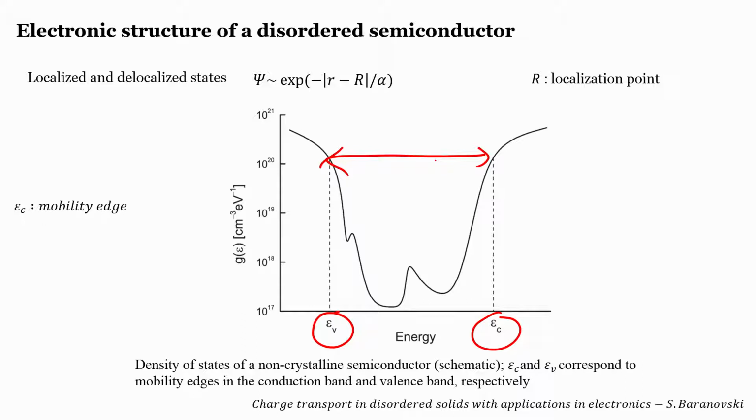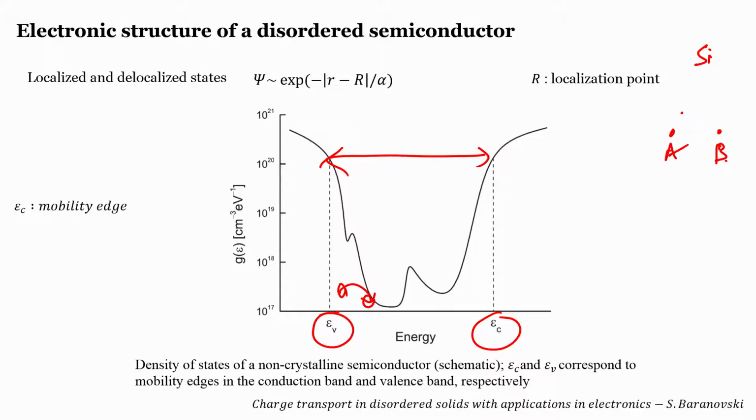Now what do they mean? They mean that there is something called the mobility edge. Mobility, as you would all know, defines how fast an electron can move from point A to point B in a semiconductor under a given potential. In single crystal silicon, the mobilities are very high, whereas in amorphous silicon, the mobilities are orders of magnitude lower because of these puddles which do not form continuous states. That is why, going from one puddle to another puddle, some of the energy is lost, and that results in a reduction in the overall mobility of the semiconductor.